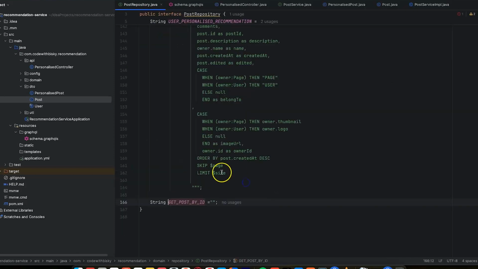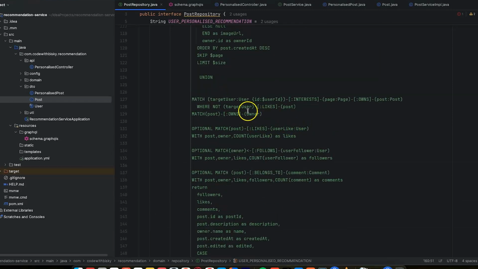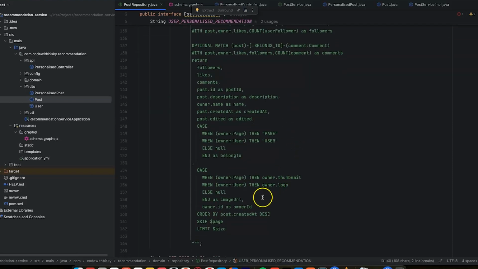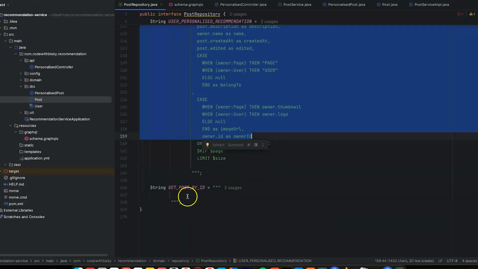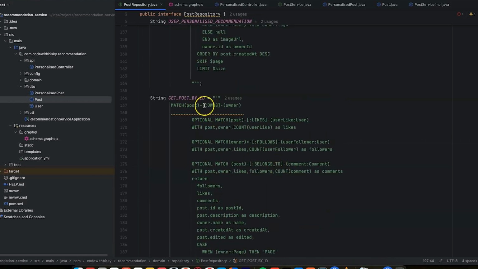So we need to add a Cypher query here. So let me just put 3 quotations here. So what we want to do, last time you see on our union, we just want to copy from here. So this is what we want to do. So I can copy from here and up to here. So I can copy and paste this, which was our union for personalized. So here it's going to be a post, and I'll just say post.